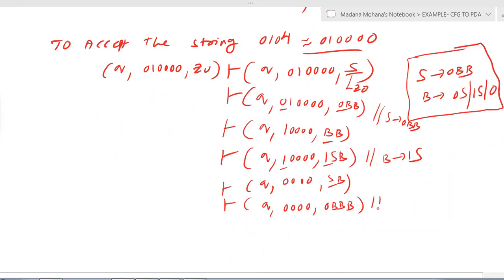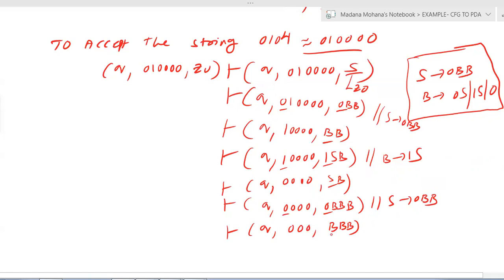So now here what we substituted, S derives 0BB. Now you can see stack top is 0, input also 0. Then you have to pop. Now (q, 0, 0, 0). Now the 3 B's remain same.